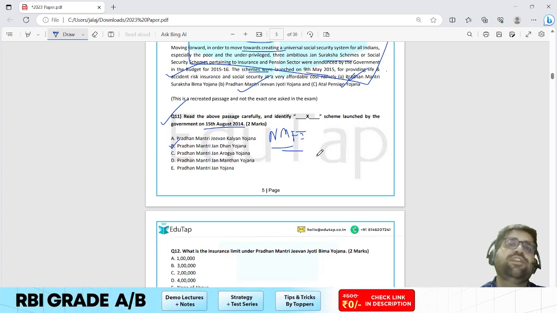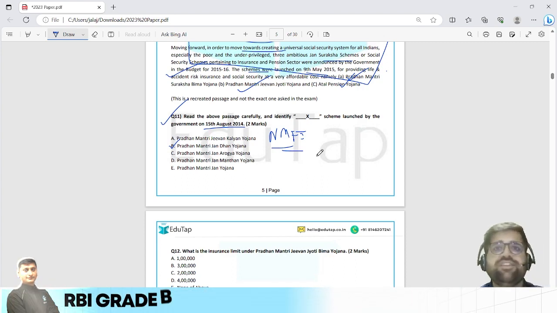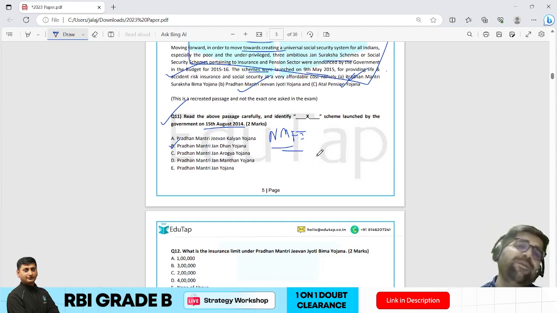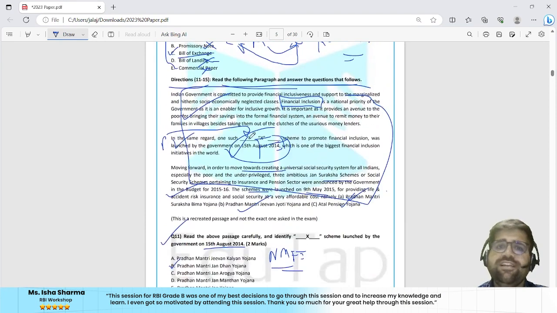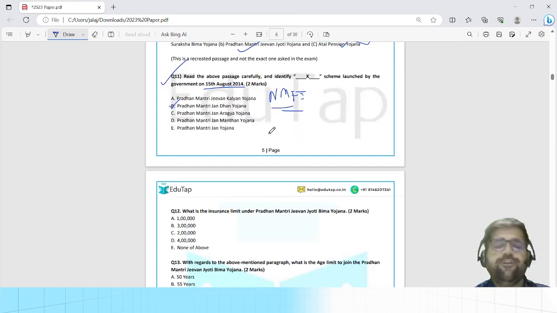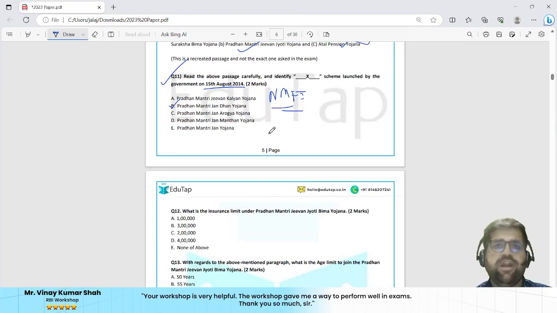But when it comes to the Ministry of Finance, you will find National Pension Scheme. You will find Pradhan Mantri Jan Dhan Yojana, Atal Pension Yojana, Suraksha Bima Yojana, and so on. Now, all these schemes were based on your current affairs knowledge only. If you have read the schemes document provided by us, then this question is easy according to me.